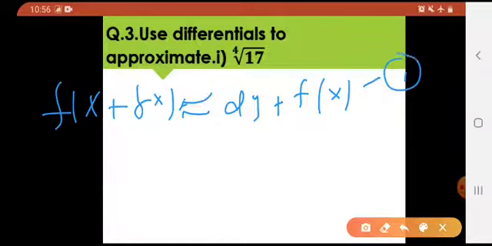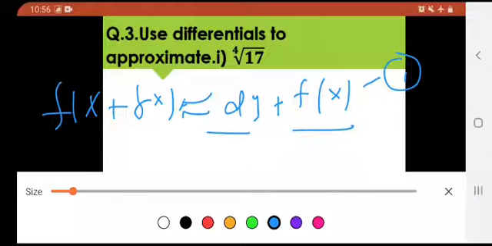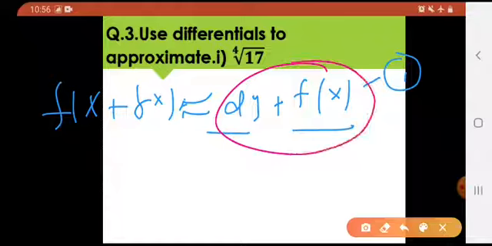This would be our required formula, and by putting these values, we'll be getting our approximate answer, right? So I have to find this dy, I have to find this f of x, values of these functions, right? Okay, now let's talk about what is my f of x, what is my f of x plus delta x.